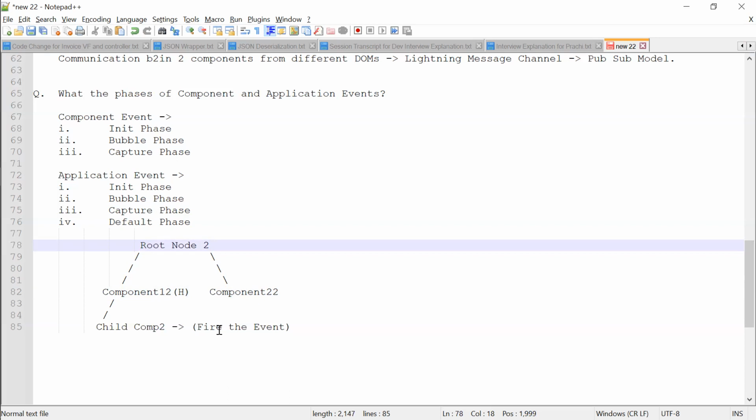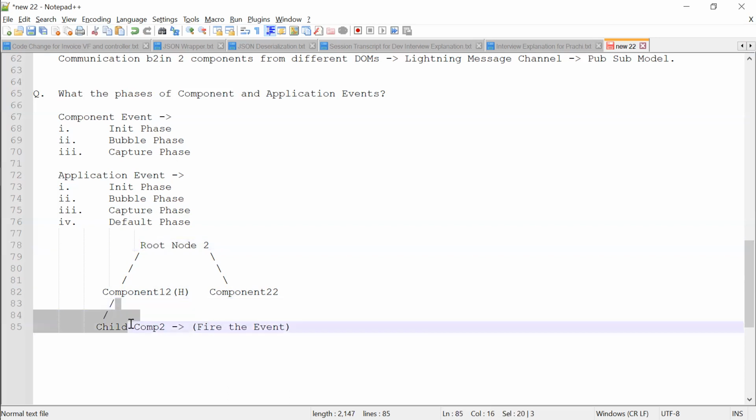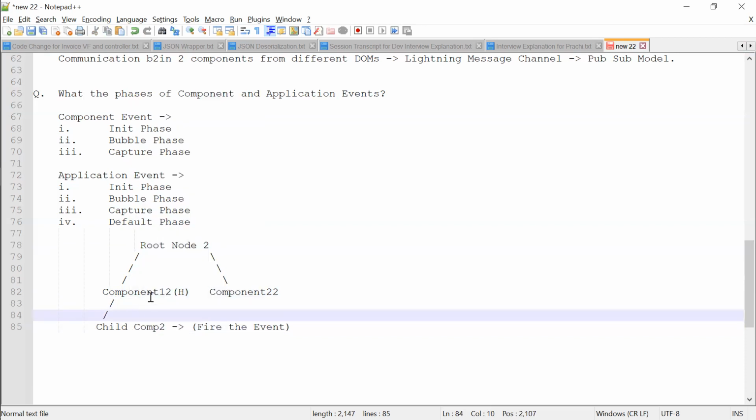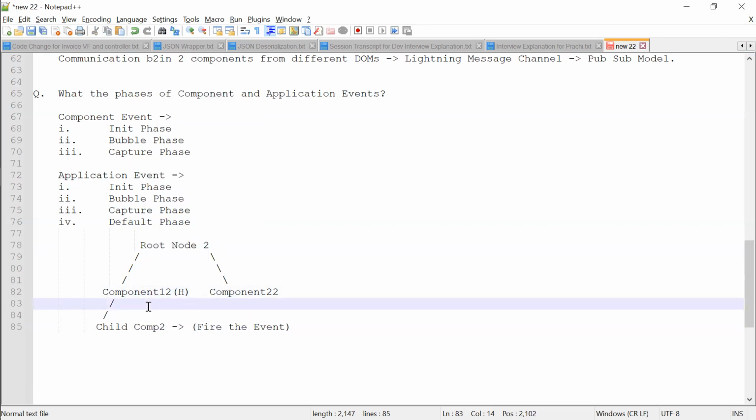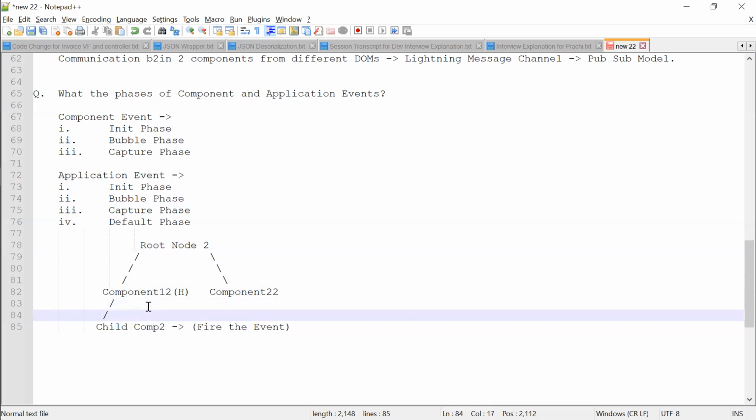I'm just writing: bubble phase, event propagates from bottom to top.